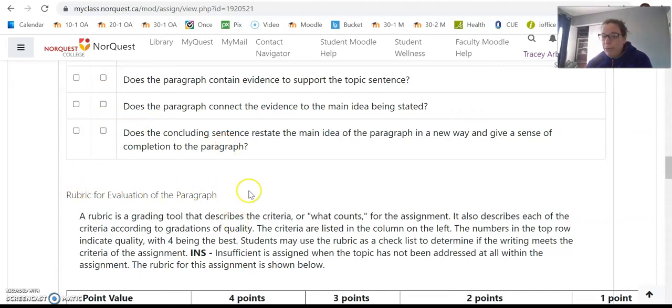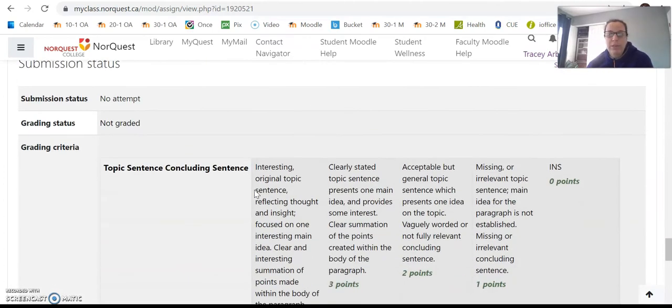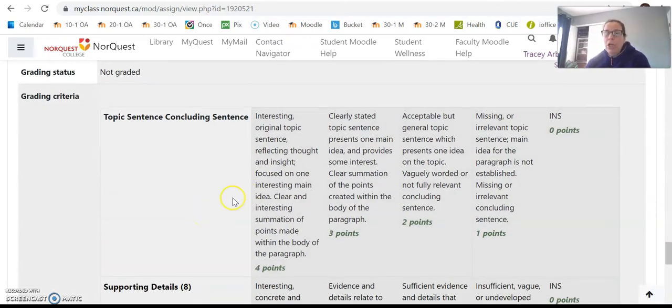Lastly, there's going to be a rubric here. This is how you're being graded. I'm going to scroll to the one that you will see. So it's going to look like this. You always want to make sure you look at those 3s and 4s, the ones on the left-hand side here, because that's the grades that we want to be getting.